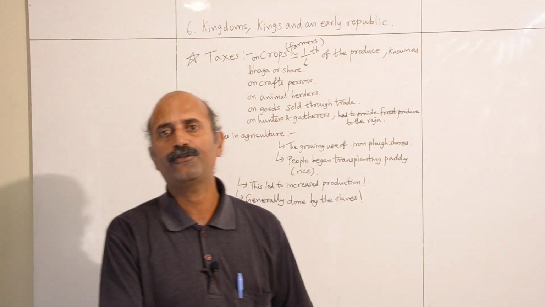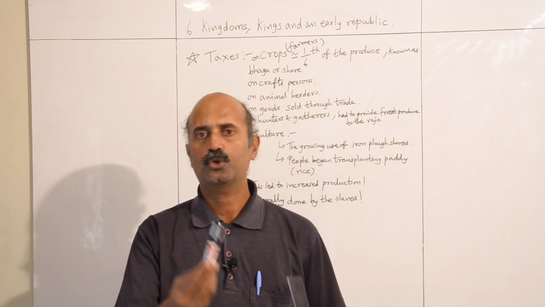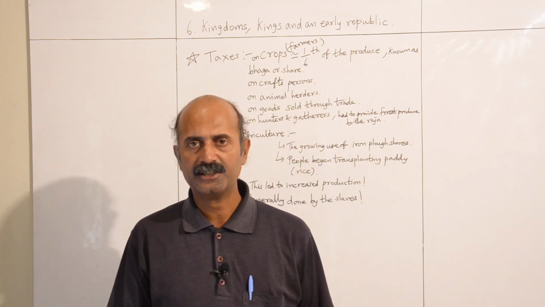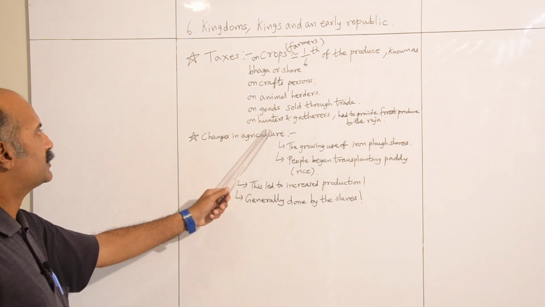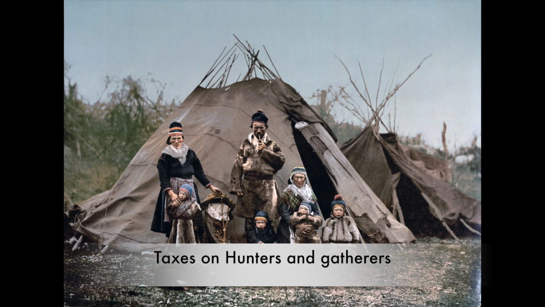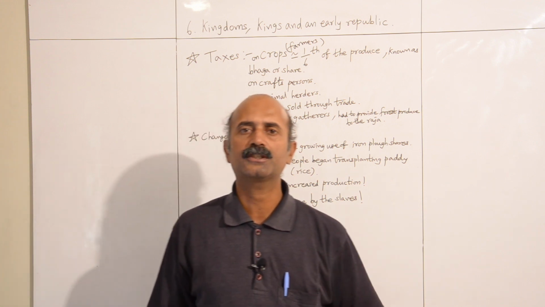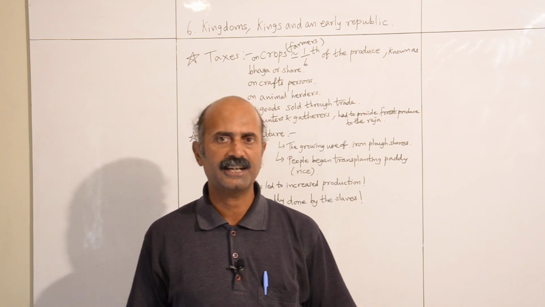Tax was also levied on goods that were sold through trade. Like, say for example, if a foreigner comes to a city of the kingdom and buys a good, then from the amount of money received by the traders, they had to give a part of the money to the rajas. And one more tax was there. Taxes were also levied on hunters and gatherers. Whatever they hunted in the forest and whatever they produced from the plant and animal goods, they had to give a part to the rajas as well.